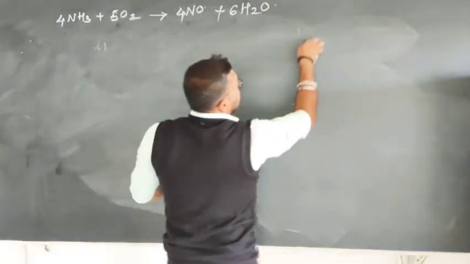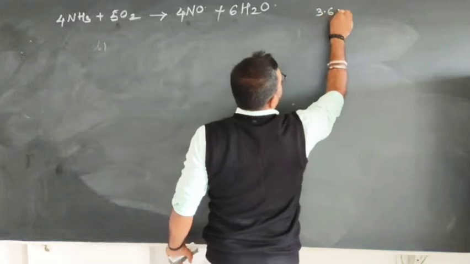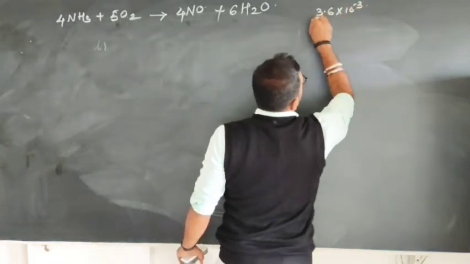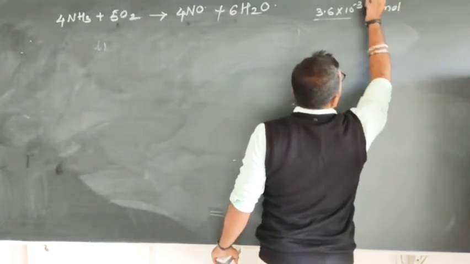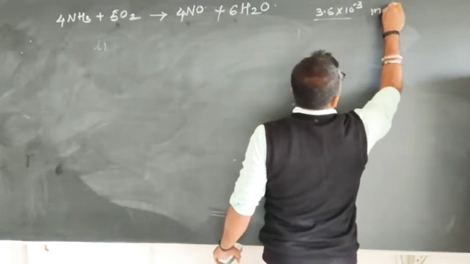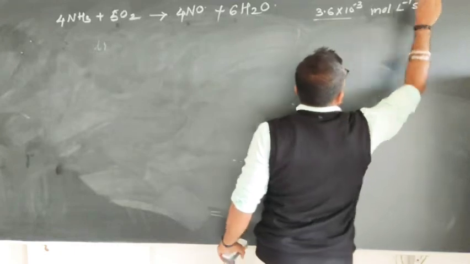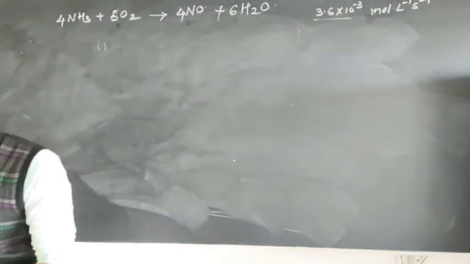3.6 into 10 raised to minus 3, unit mole per liter per second.